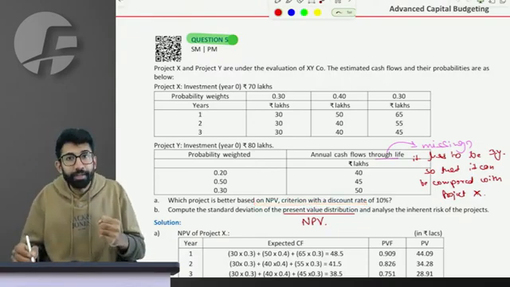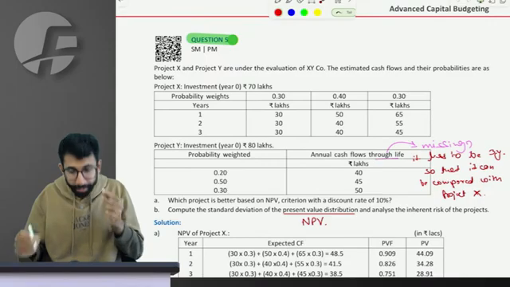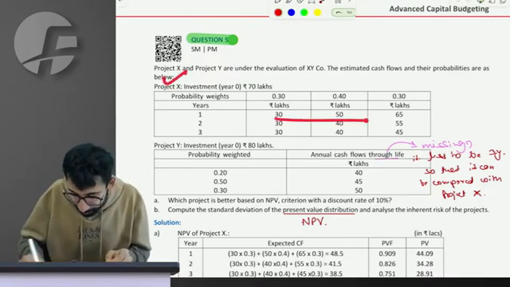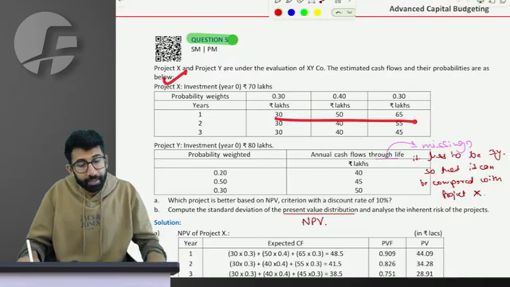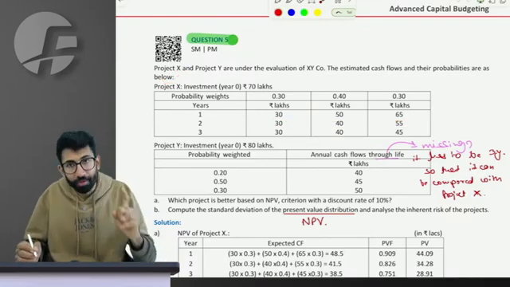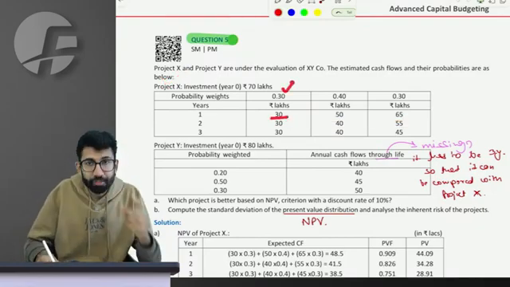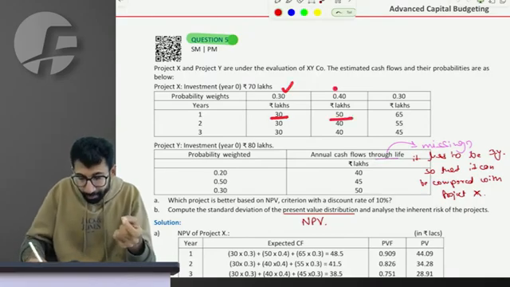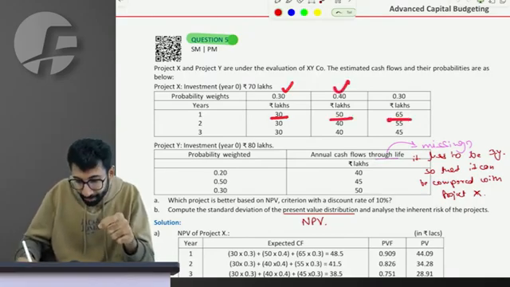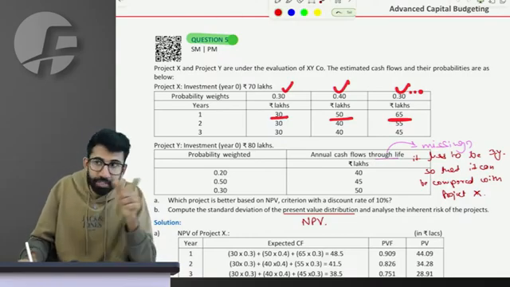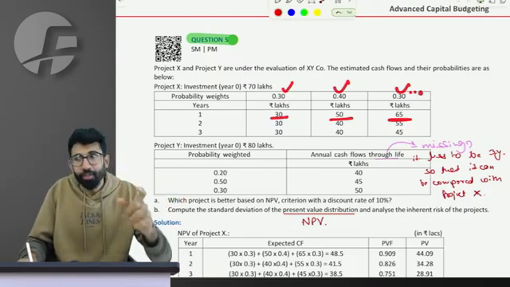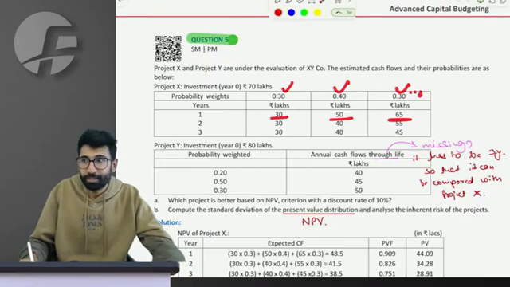So let's calculate NPV, but before that you will have to calculate the expected cash flow for project X. Using expected cash flow you calculate expected NPV. Everyone in the class, get on your calcs. 30 is the cash flow with 30% probability, 50 with 40% probability, 65 with 30% probability for year 1. How much is the expected cash flow of year 1? All the live and recorded people, please answer this question.